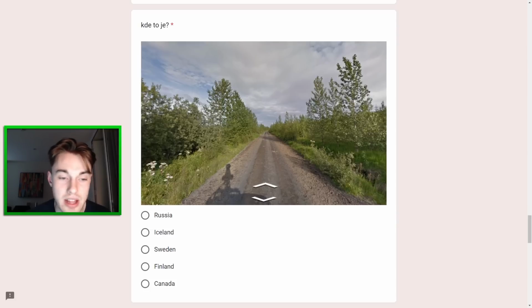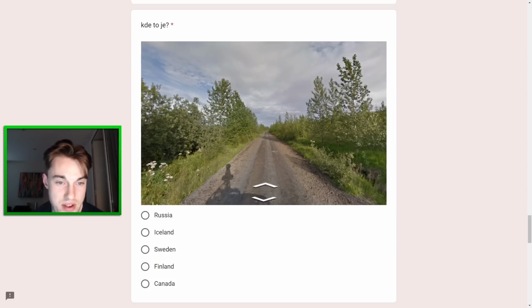We have lots of wildflowers here. I think there's too many and too tall trees for Iceland. It's not out of the question, but I think I would have seen this before, so I'll rule that out. Sweden is very possible. Finland is very possible, although I think less likely than Sweden, and Canada is also a distinct possibility here. Honestly, this round kind of feels like a Canadian submission to me. It just kind of feels like the type of thing Wolf Trekker might submit.